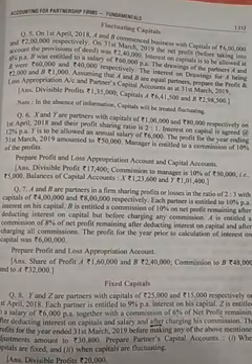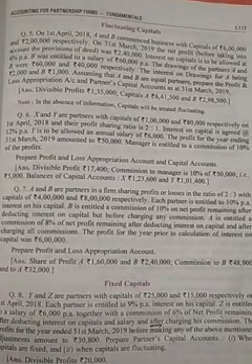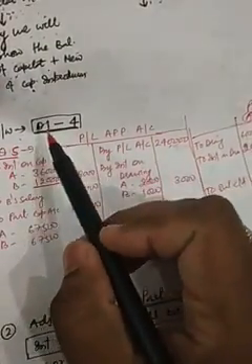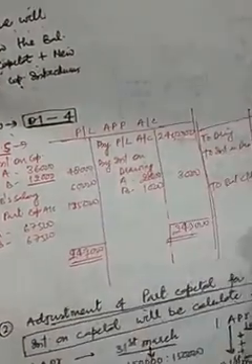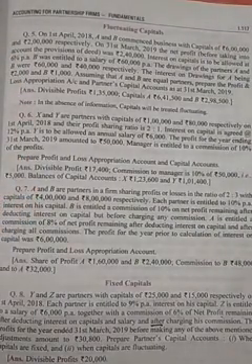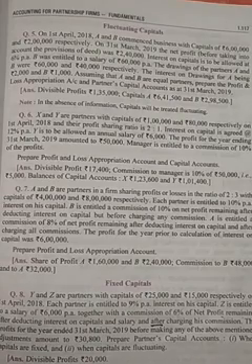Good morning, students. In the last class, there was homework: practical question number 1 to question number 4. Hope you all have done it. If you have any problem, you can ask me. Okay, for calculating the amount of interest on capital.